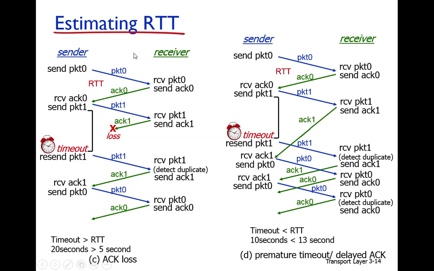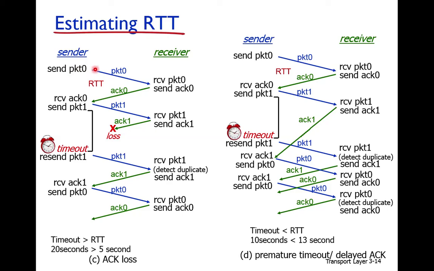So suppose that we are assuming a sender and receiver. Suppose that the sender sends packet number 0, and when the sender transmits packet number 0, it sets its timeout value. Suppose the timeout is set to 20 seconds. It means that packet 0 will wait for 20 seconds.